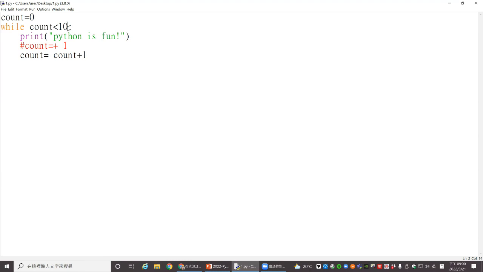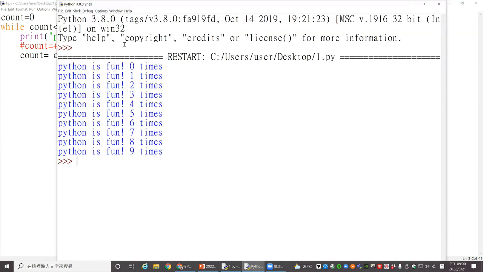So back to our practice. You must think it's weird: why with smaller than 10 will it also run 10 times? Because we start from 0. We start from 0 till 9, so it will still be 10. If you want to really know what the count is, we can print it here. We can check in which loop what the count variable value is. First time is 0, and then 1, 2, 3, 4, 5 until 9. So in total it will be 10.